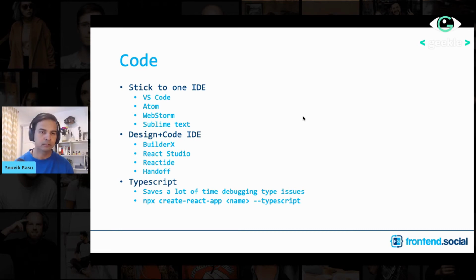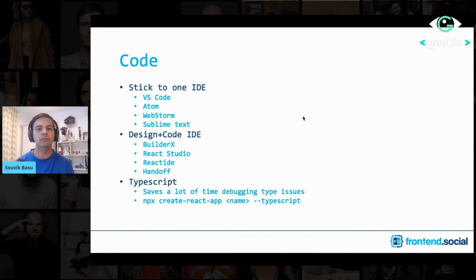So in fact, there are other IDEs like Atom and even Sublime Text if you're used to that. So I'll say, stick to the IDE that you're used to, and that can definitely improve your productivity. Unless there is a real big reason to jump, don't jump your IDEs.